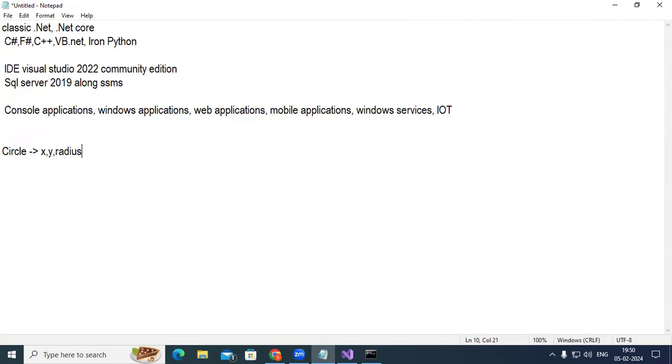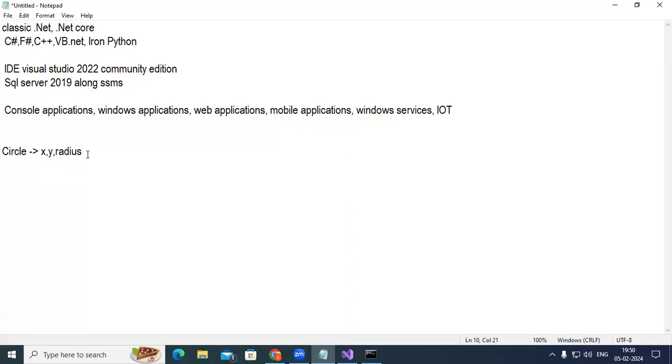So the radius and x and y are called state. From circle to circle, they change. Suppose you are trying 5 or 6 circles; they may not have the same state. The state changes from one circle to another. So you can think of circle as a class. All the circle objects should have an x coordinate, y coordinate, and radius. Similarly, for all of them we should be in a position to find the area and perimeter, and we can move the circle from one location to another. So this is called data, or we can call this state.